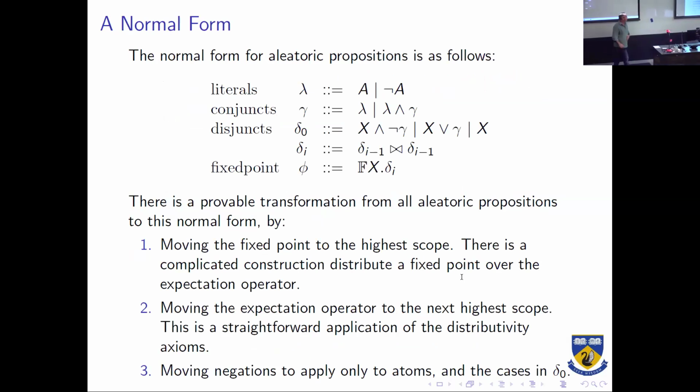Now we can translate every aleatoric proposition into a normal form that mimics this polynomial equation. So we basically build it up layer by layer. At the bottom layer, we've got literals, propositions, and their negations. Then we've got conjunctions of literals. Then we've got what we call disjuncts, but they've got this